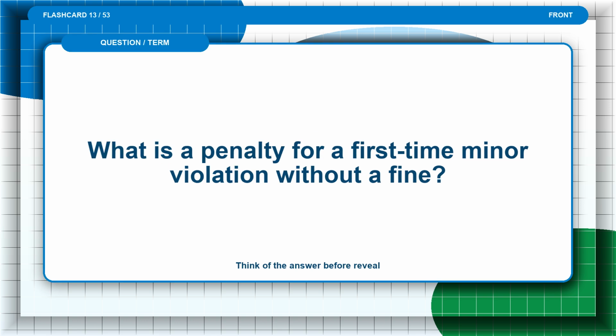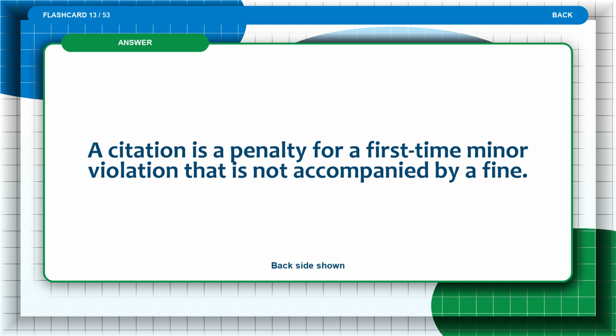Flashcard 13. What is a penalty for a first-time minor violation without a fine? Think of the answer before the reveal. The answer is: a citation is a penalty for a first-time minor violation that is not accompanied by a fine.